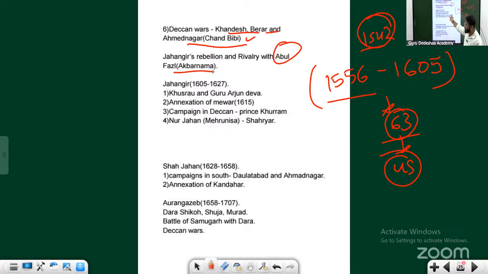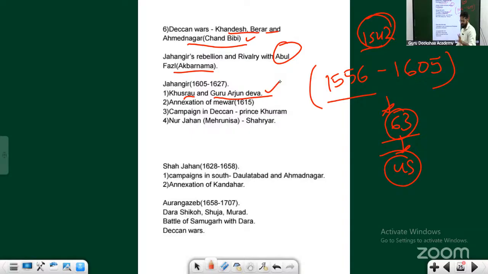Then somehow Jahangir got the power. But now there were other elements. Khusro thought he would become the next emperor, not his own father. What happened was that Khusro, with the help of Guru Arjun Dev, who was a Sikh guru, combined forces, and they thought they were going to defeat Jahangir. But Jahangir got to know about this, so he killed Guru Arjun Dev.